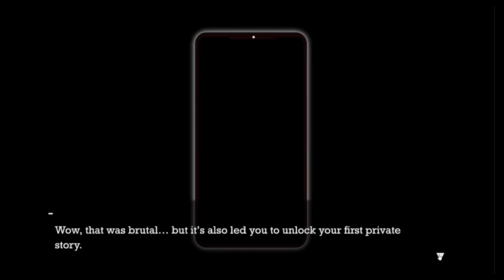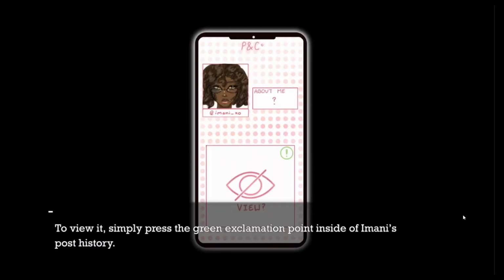3 hours later. Wow, that was brutal, but it's also led you to unlock your first private story. To view it, simply press the green exclamation point inside of Imani's post history.